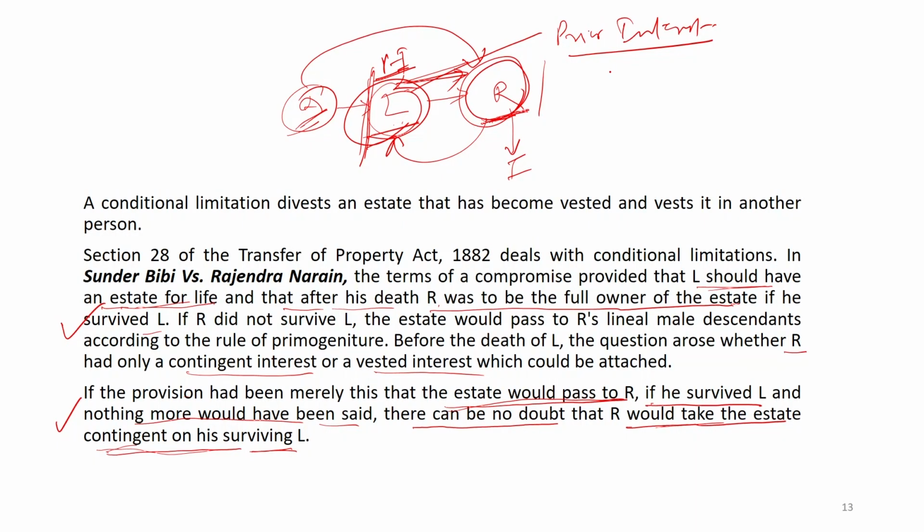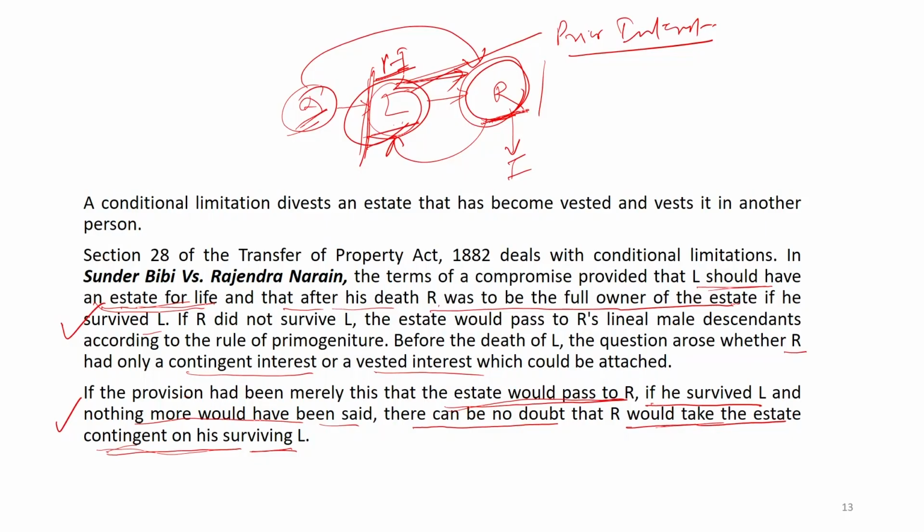Here what has been written is that L should have an estate for life, that means L is holding the estate for his own life, that is important, and in that way it is creating a vested interest.